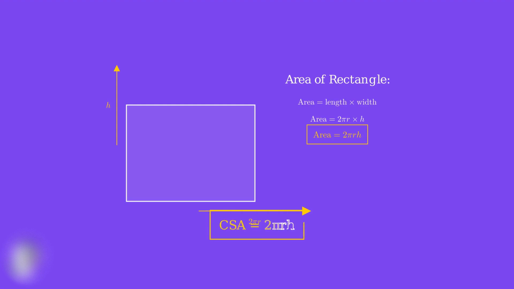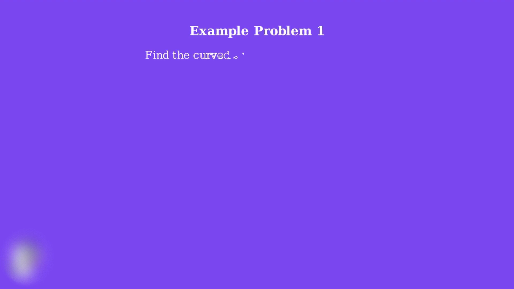This derivation shows us that the curved surface area formula isn't just a memorized equation. It comes from the logical fact that when we unroll a cylinder's surface, we get a rectangle whose area we can easily calculate. The formula CSA equals 2 pi rh makes perfect geometric sense. Now that we understand the formula for curved surface area, it's time to apply it to a concrete example. We'll work through this problem step by step to see exactly how the formula works in practice.